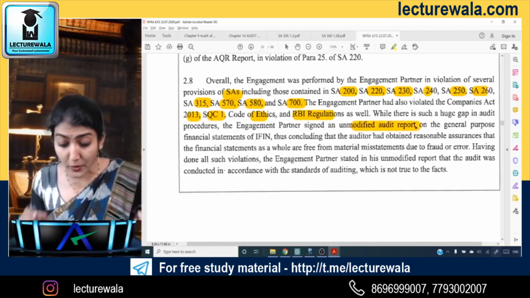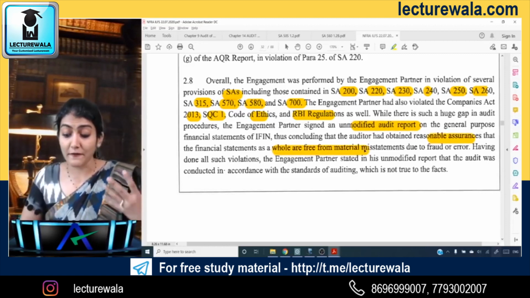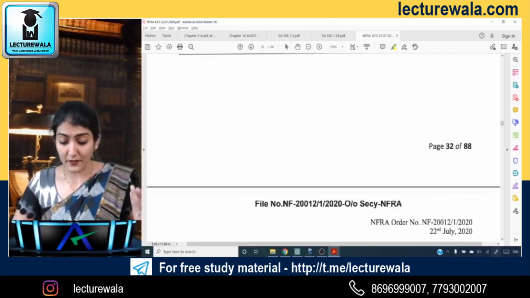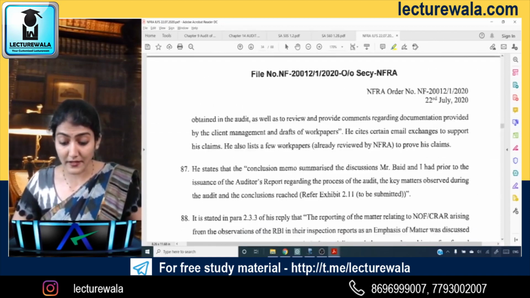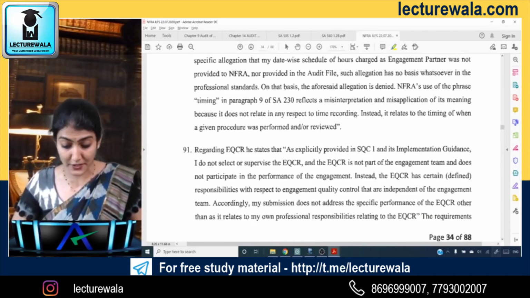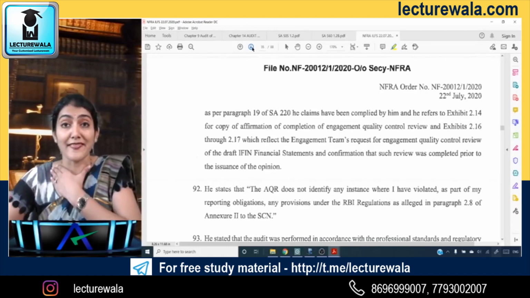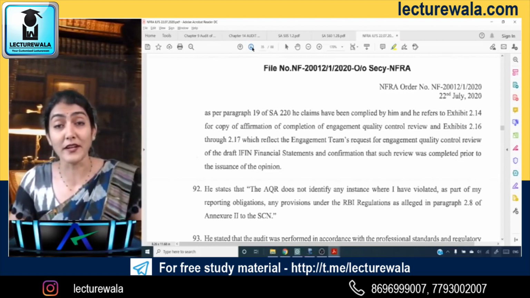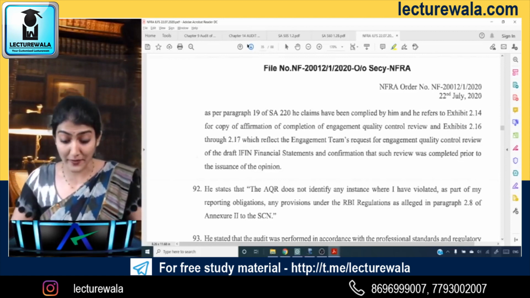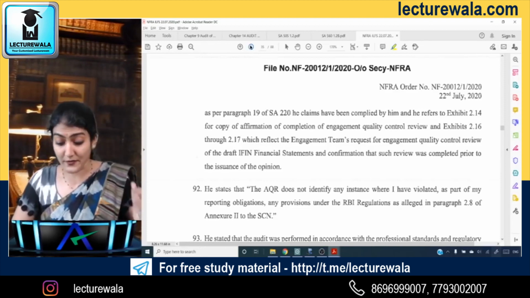The auditor could still sign an unmodified audit report, saying that there is reasonable assurance that the financial statements are free from material misstatement. So the unmodified opinion was not right in that case, and it fails to disclose a material fact and fails to report a material misstatement. So it's a very big eye opener: whatever we are discussing and ma'am is teaching, or wherever you've done the classes or done self-study, and we talk about SA220, quality control, SA230, audit documentation, you just can't take them at face value. There is much more substance to it.